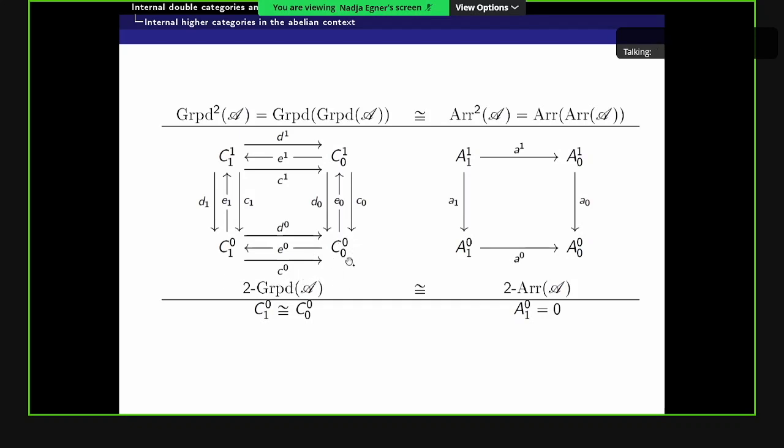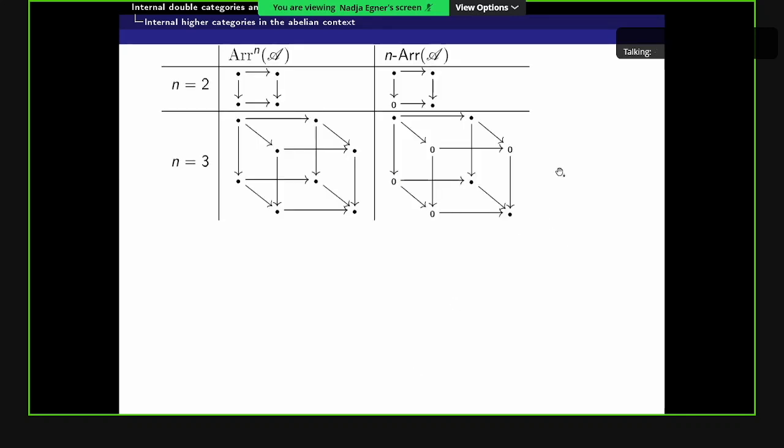So here, if we consider C00 as the object of objects, and then here C10 and C01 as the object of vertical morphisms and horizontal morphisms, and C11 as the object of commutative squares, then for the 2-groupoids, we want C, so the object of vertical morphisms and the object of objects, to be isomorphic via either of these morphisms. And then the category of 2-groupoids is equivalent to the category where here in the left bottom corner we have the 0 object, and I denote this by 2-Arr A. And we can also think of this category as a pair of composable morphisms which composite to 0.